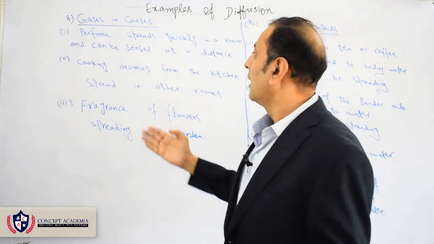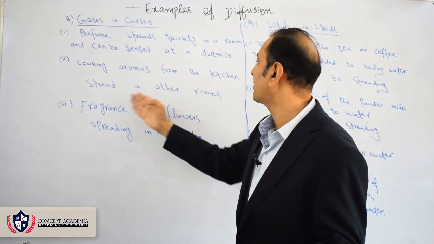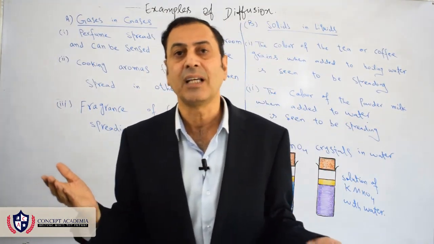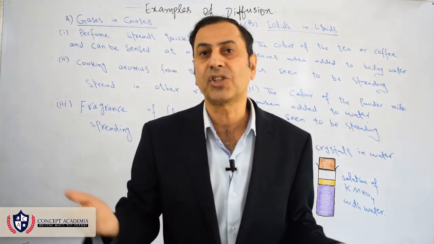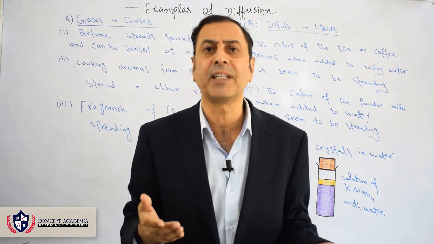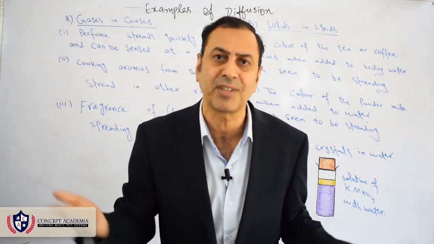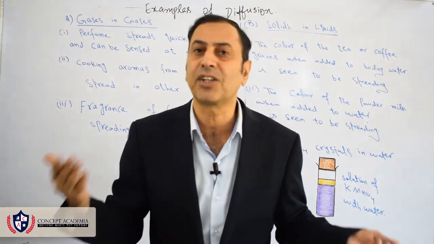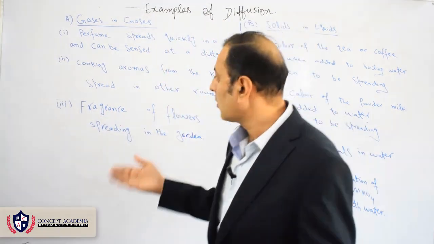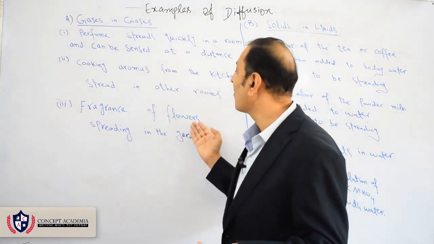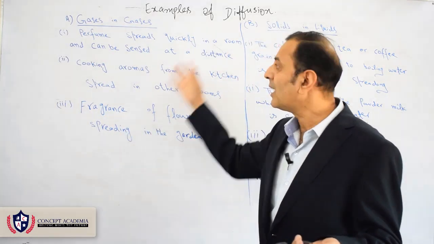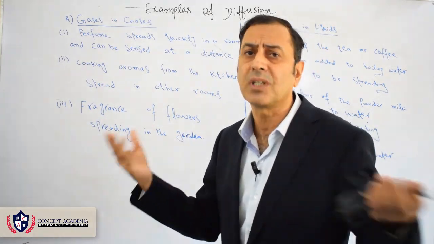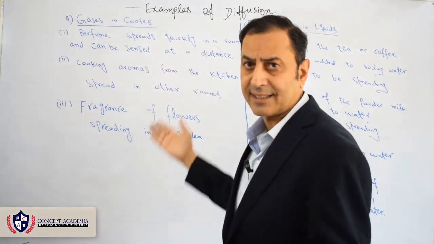Similarly, cooking aromas from the kitchen spread to other rooms. For example, if someone is upstairs and food is being cooked in the kitchen, it is not long before some of the food molecules reach upstairs and one may smell the food being cooked. Also, the fragrance of flowers spreads in the garden. These are common examples of gases in gases that we observe in everyday life.